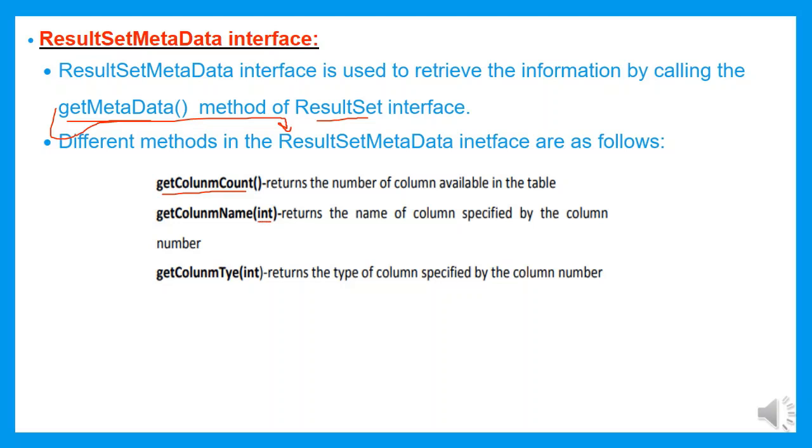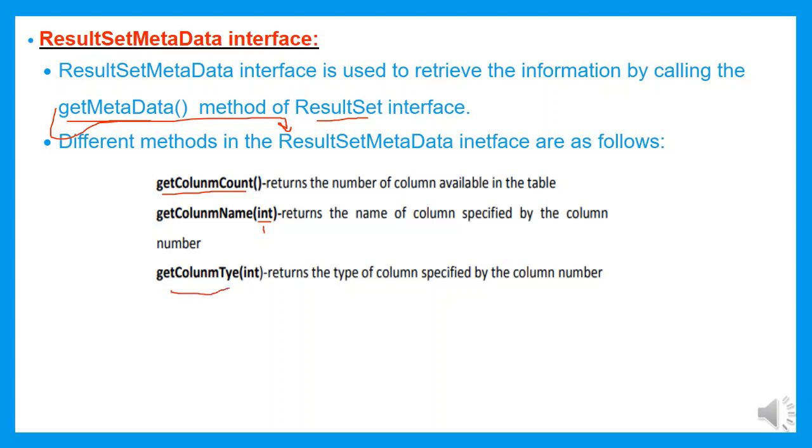The getColumnName is a method which is going to return the column name specified by the column number. If I specify the column number as 1, then getColumnName of 1 is going to return it. Then getColumnType.